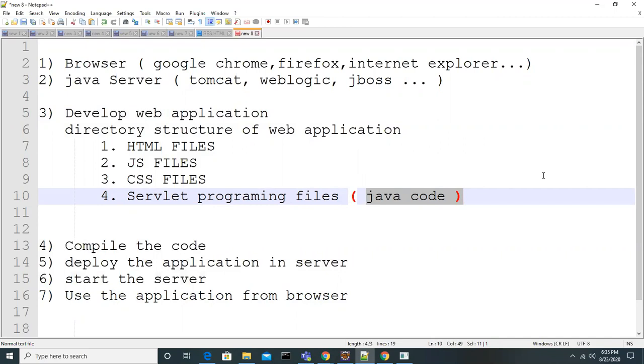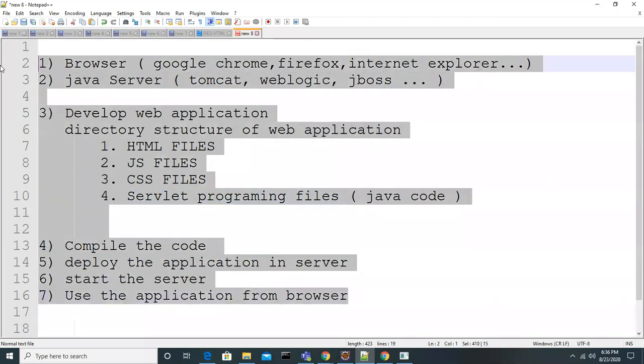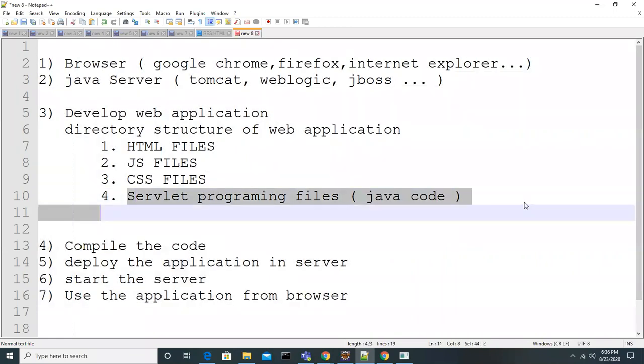So far, any doubt, guys? No, sir. Okay. So from tomorrow, we are going to talk more about development of the web application and many things. This is what you are going to do in real time when you get an assignment in programming. Before starting that, you should know proper core Java. Otherwise, you won't understand when I try to explain this. That is the reason we spent enough time on core Java, right?